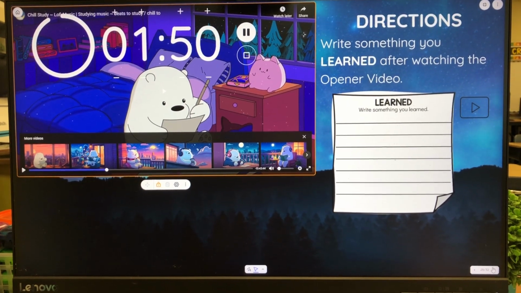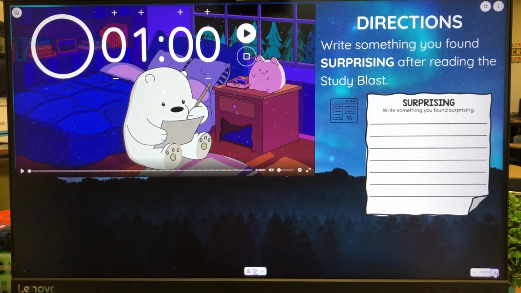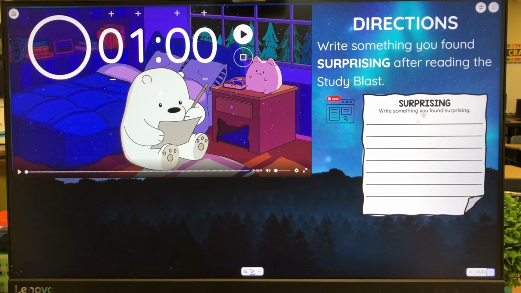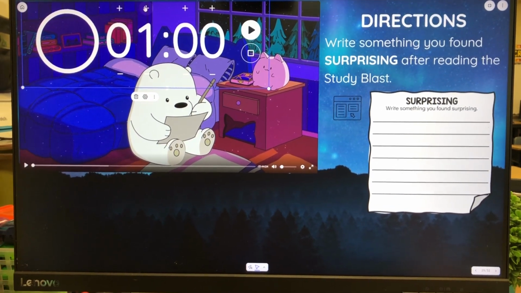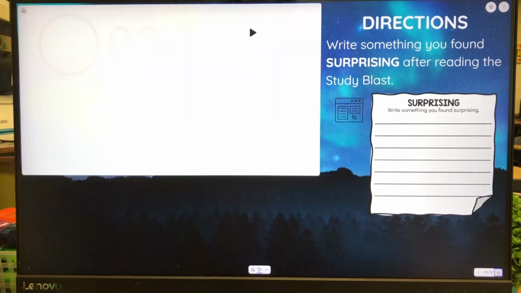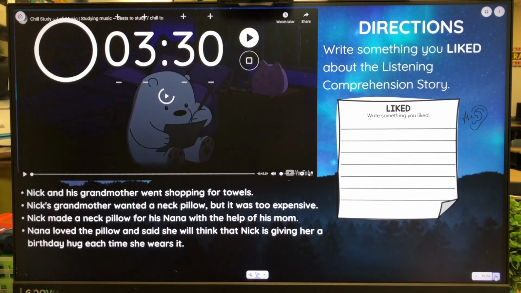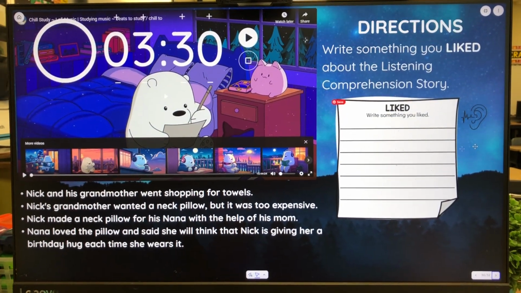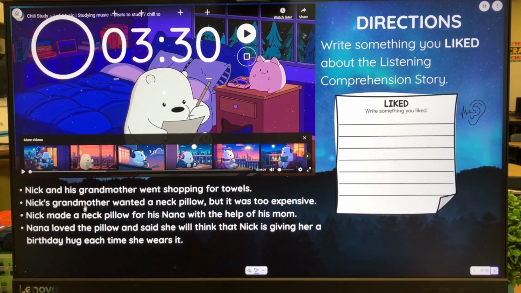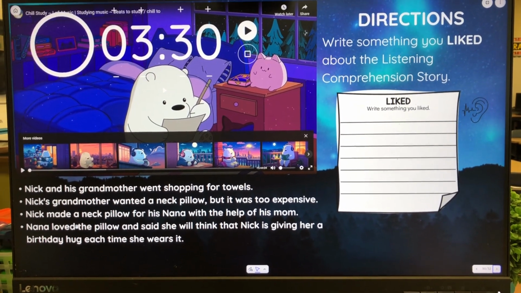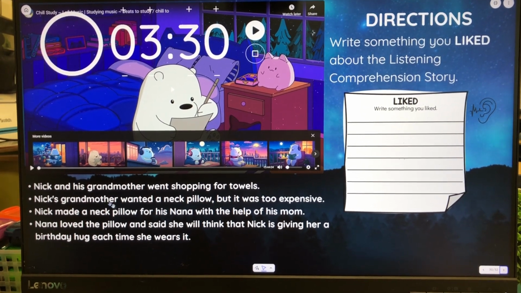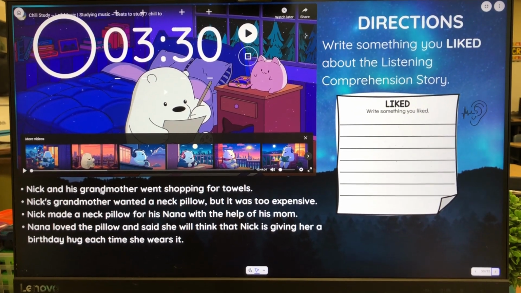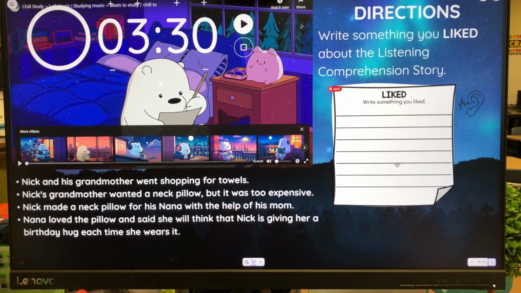So this is for the learned. Then I have another one for what they found surprising in the study blast. And again, I can just adjust the timer as needed. And the last one was something that they liked about the read aloud. For this one, I did write along with them after we read it, some of the main events from the story so that they remembered what happened and could write something that they liked.